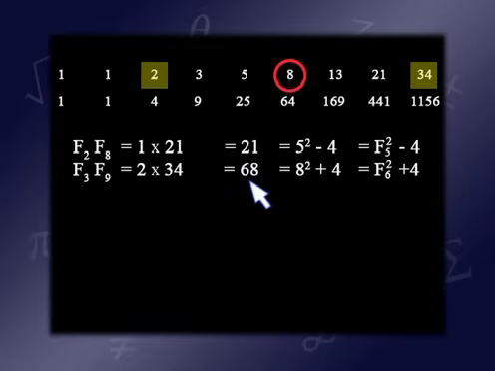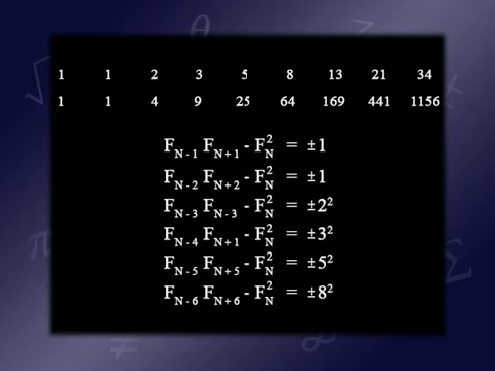Multiply those two together, we get 68, which is, again, 4 away from 64. In fact, the differences are 1, 1, 4, 9, 25, 64. We get the squares of the Fibonacci numbers as their difference.